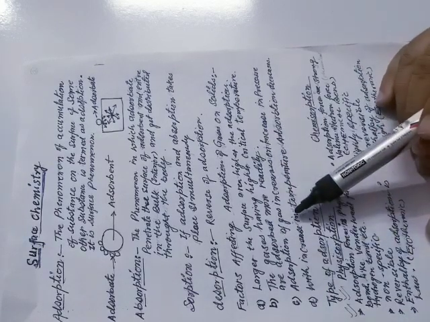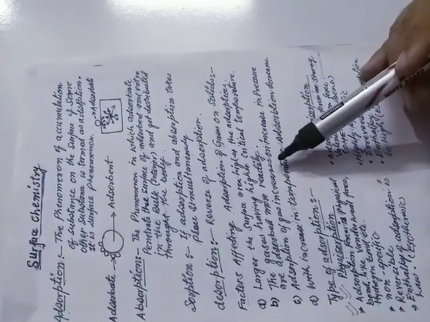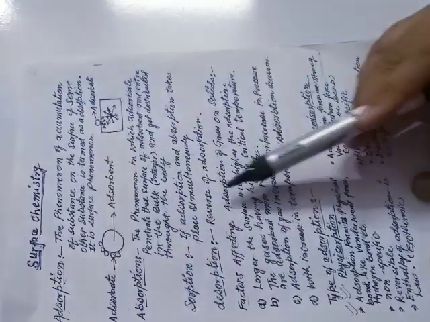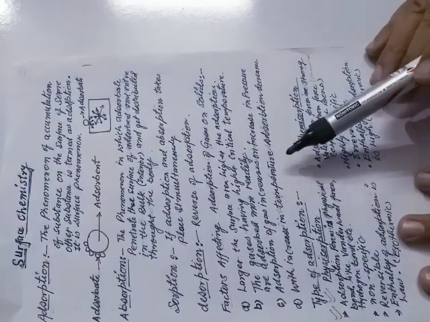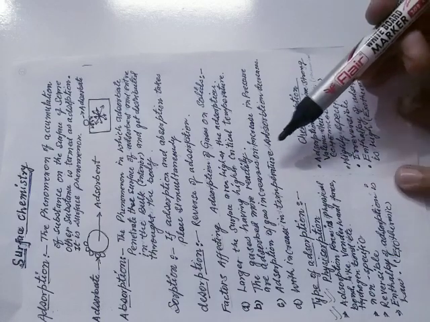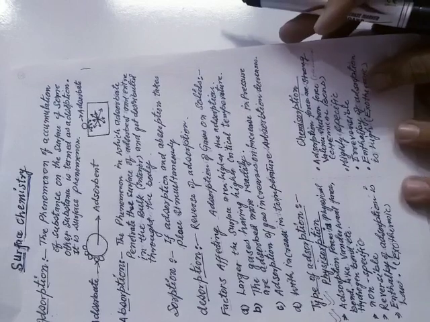Adsorption of gas increases with increase in pressure, meaning when the external pressure on the gas is high, more adsorption will take place. With increase in temperature, adsorption decreases. When the temperature is increased, desorption starts and the molecules start leaving the surface.